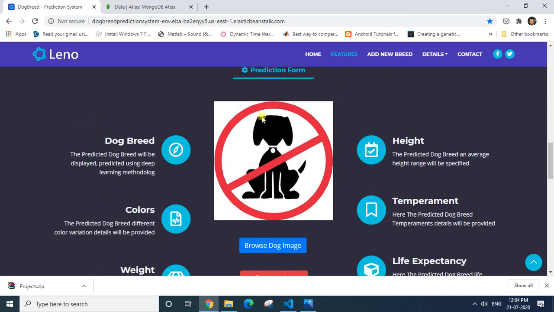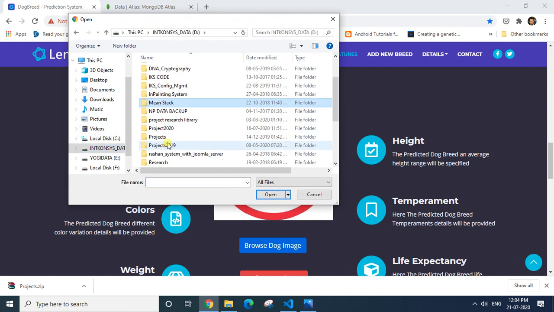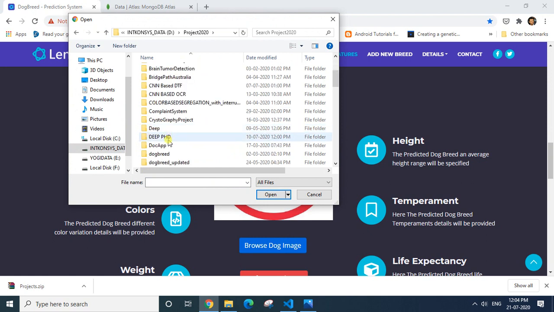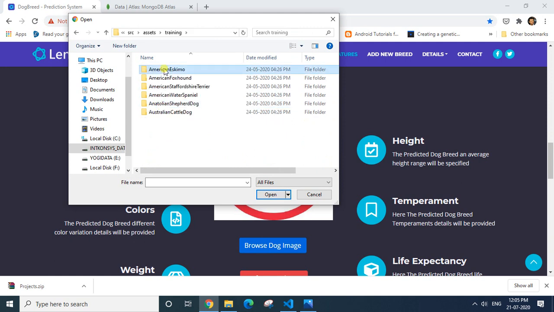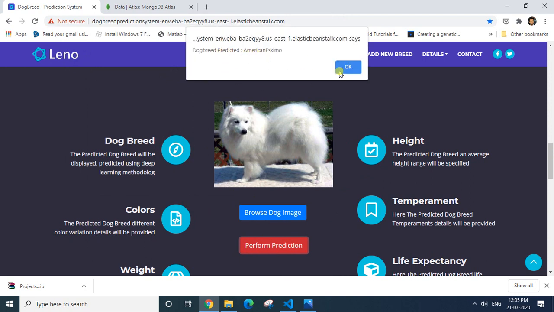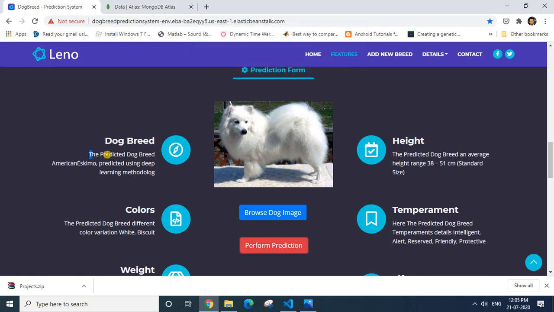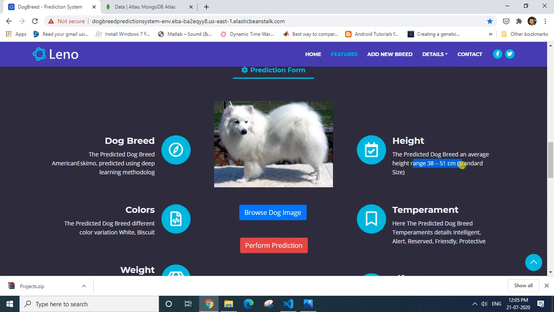You can see this is the prediction section. Now I need to browse a dog image for which I want to predict. So I'll initially go with my data set. So I'll go in this dog breed. Let's go with American Eskimo. I'll select this. I'll say perform prediction. Yes, it has been predicted as American Eskimo. Once I say OK, it will update all this data here. Color, different types of color available, weight of this particular dog breed, life expectancy, temperament of this breed, and what is the height of the predicted dog breed.